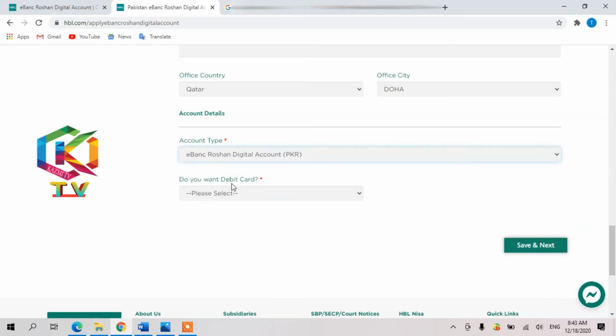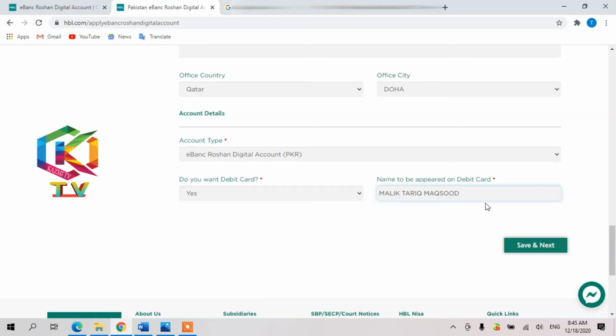Then next, do you want a debit card? Definitely you need this. Very good. I want to share with you, this is the HBL. They're giving the digital Mastercard. You can use it for e-commerce also, especially since we are living out of the country, we can use that for e-commerce. Anything you can buy online. It is not actually a credit card, but it works as a credit card.